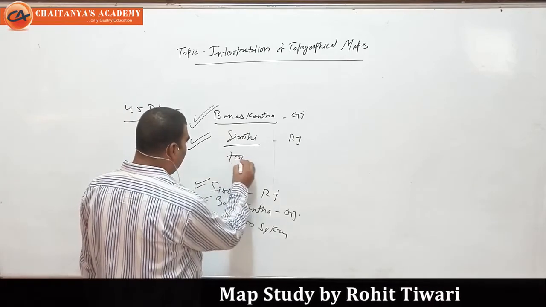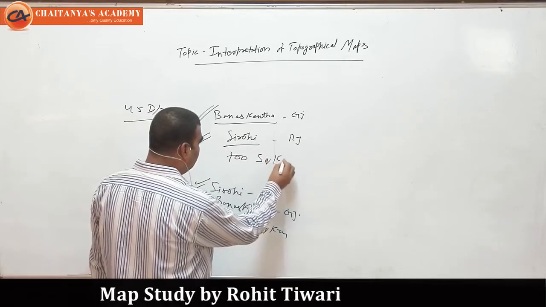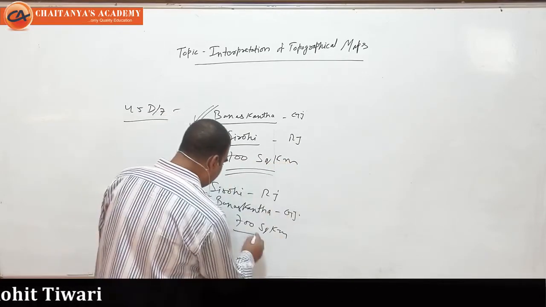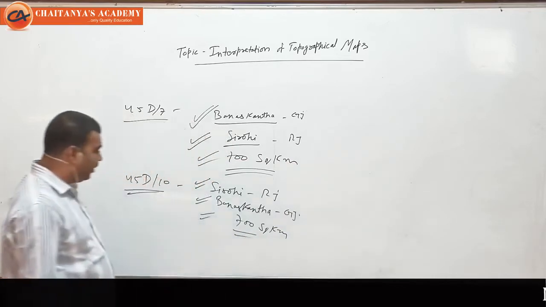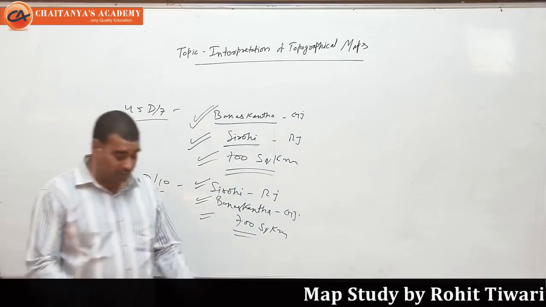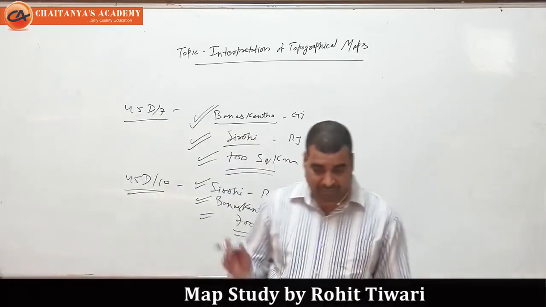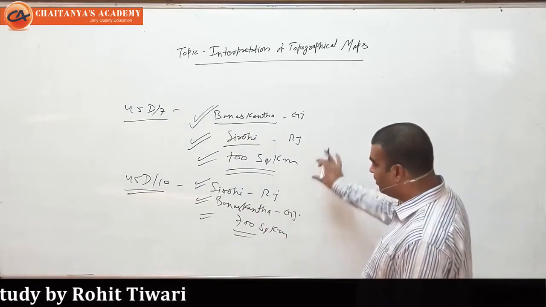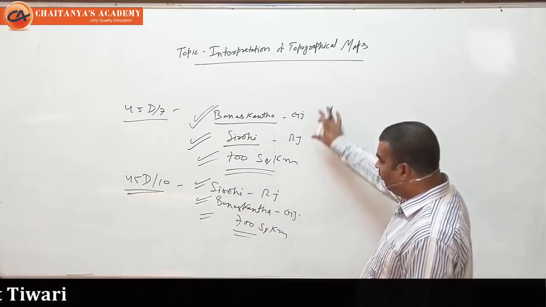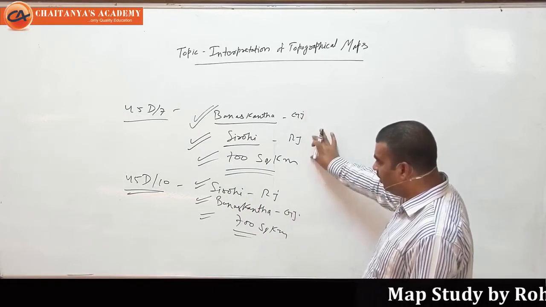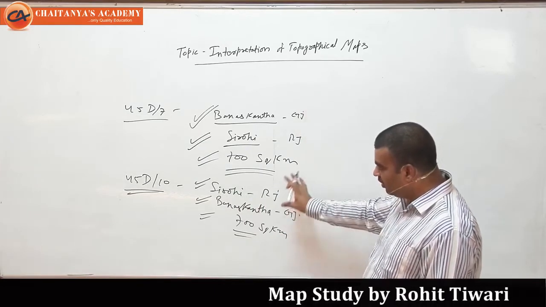So I made a mistake and I admit it, but we have to learn from our mistakes and correct them. So both the sheets cover a total area of 700 square kilometer. I told you 200, which was completely wrong. It's 700 square kilometer on both sides. The major portion in 45D/7 is Banaskantha, then Sirohi, but here we have Sirohi, then Banaskantha.